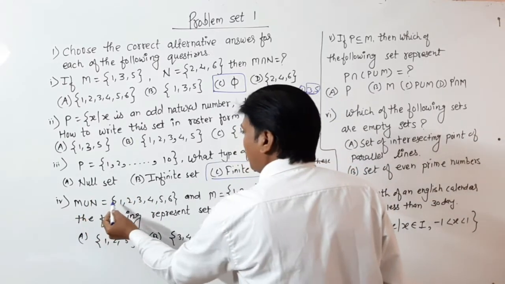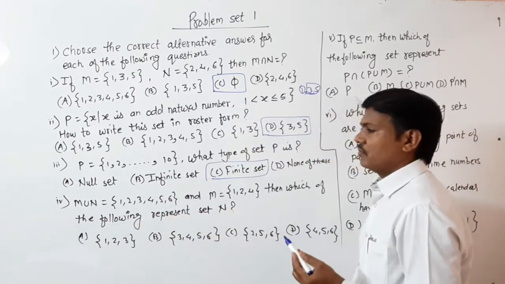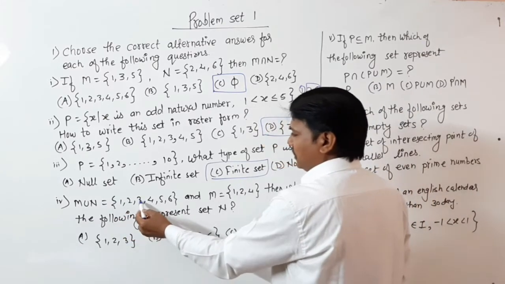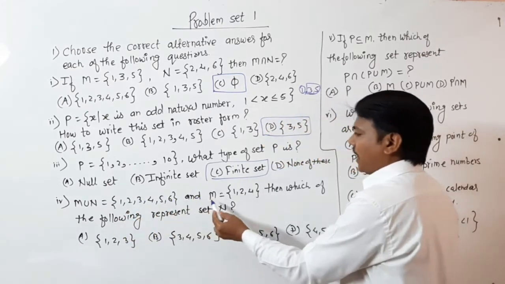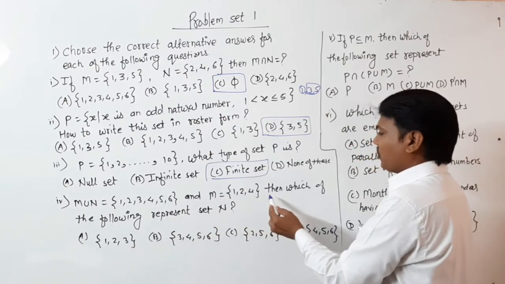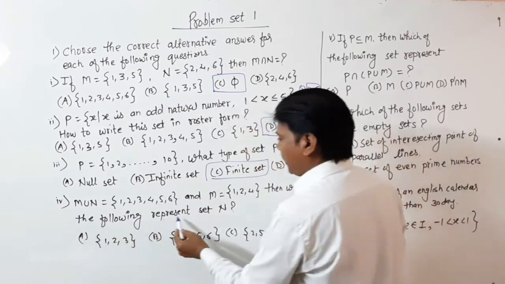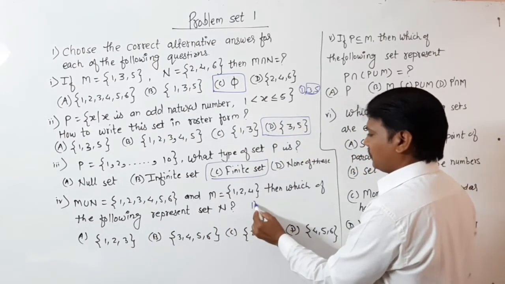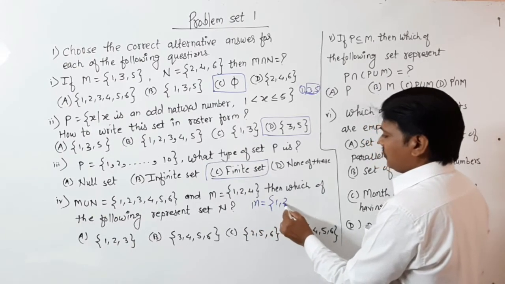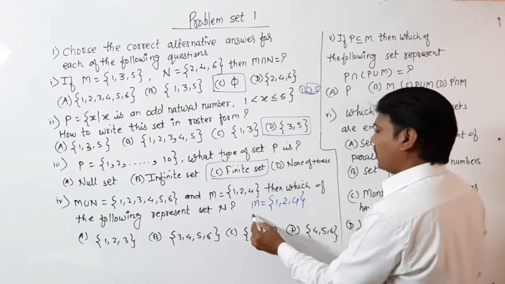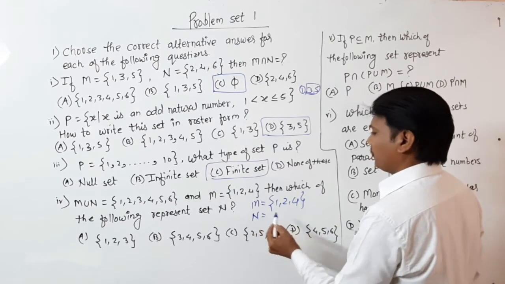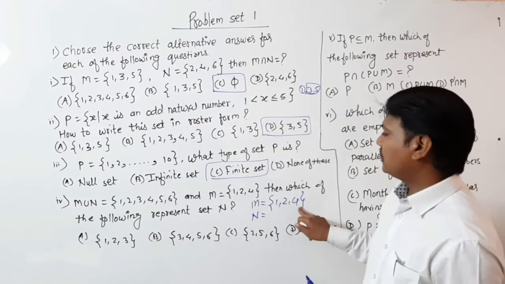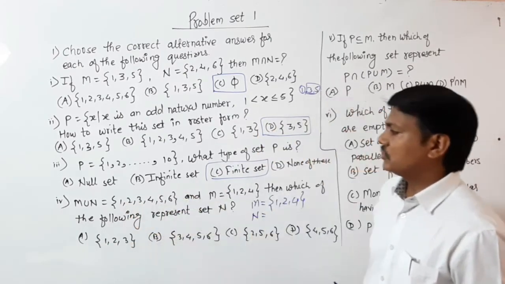Then A union B equal to {1 to 6}. Here union is given: A union B is 1, 2, 3, 4, 5 and 6, and A is {1, 2, 4}. Then which of the following represents set B? If A is 1, 2 and 4, then what is B? If you take 1, 2, 3, then A union B is not 1, 2, 3, 4, 5.